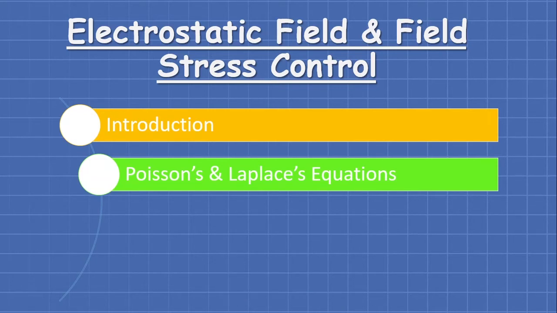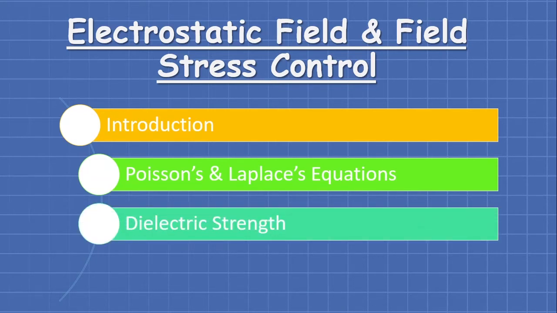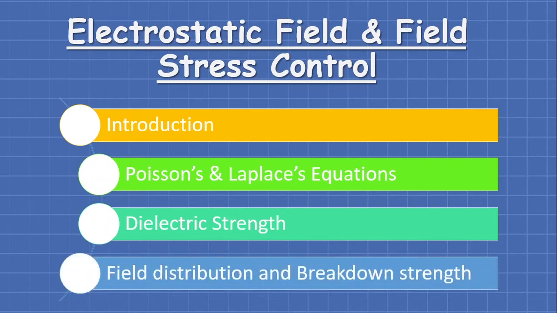So first of all we will see some introduction, then we will derive Poisson's and Laplace's equation, which is very famous in electrical engineering as far as the distribution of electrostatic field is concerned. You might have also studied the same equations in field theory. Fine. So the same thing will be covered over here. Then we will understand the dielectric strength of any insulating material, and finally the field distribution and the breakdown strength. So how the breakdown strength of any insulating material depends on the distribution of field will also be understood with the help of a simple experiment. Okay, so let us start.